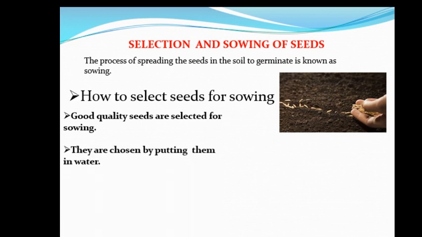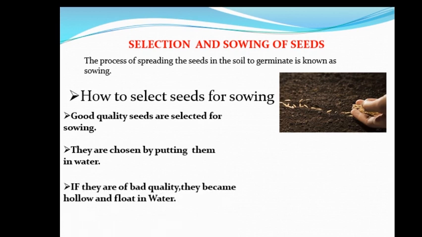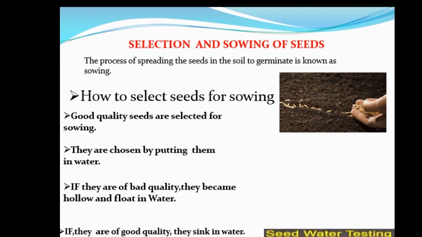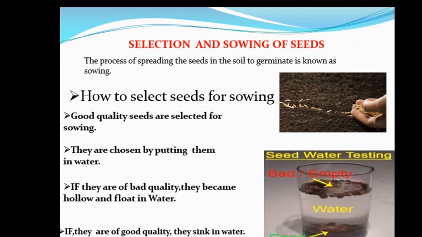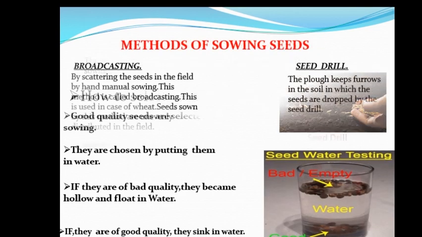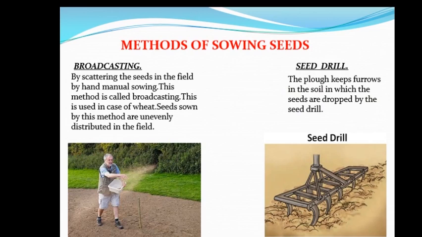Second point, they are chosen by putting them in water. Third, if they are of bad quality, they become hollow and float in water. Fourth, if they are of good quality, they sink in water. You can see the image given here, seed water test. Now next one is methods of sowing seeds.